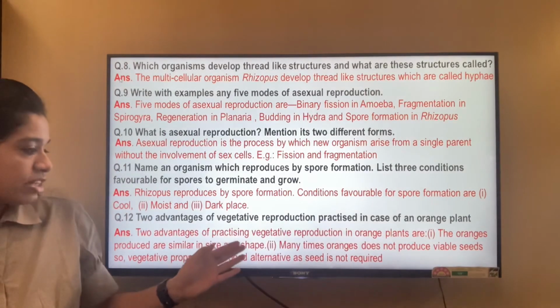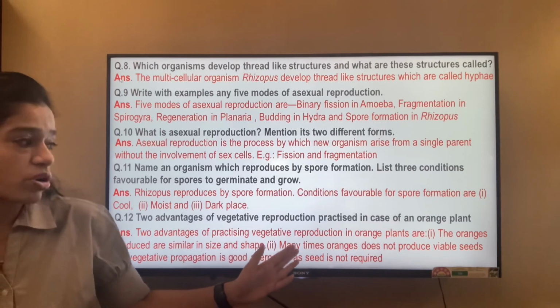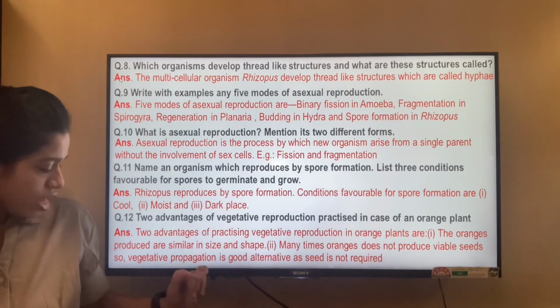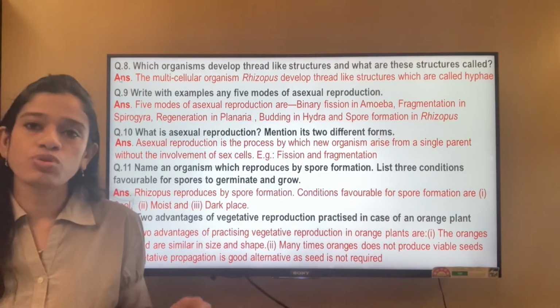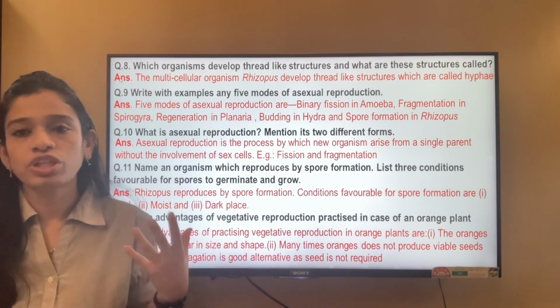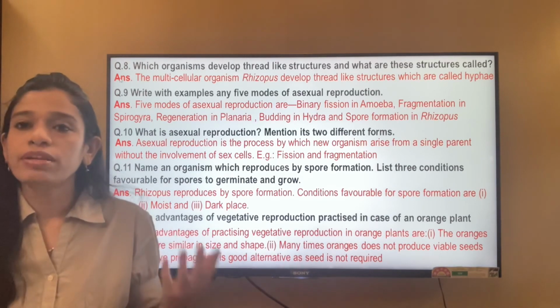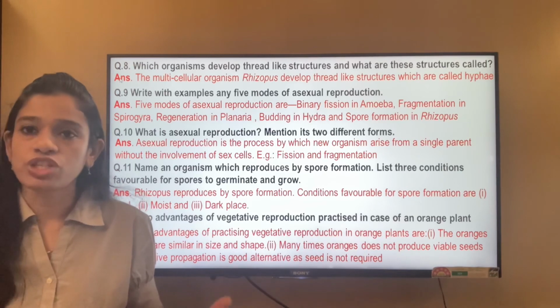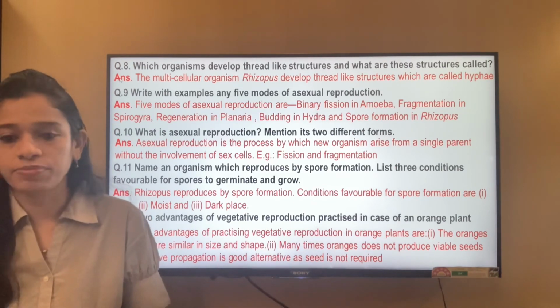So the two advantages: one is that the plants are similar in size and shape, and many times plants do not produce viable seeds. So vegetative propagation is also advantageous because many times the plants for which we go for vegetative reproduction don't produce viable seeds, or they don't have proper seeds for the growth of the next generation. So vegetative reproduction is a very good alternative for those kinds of plants.